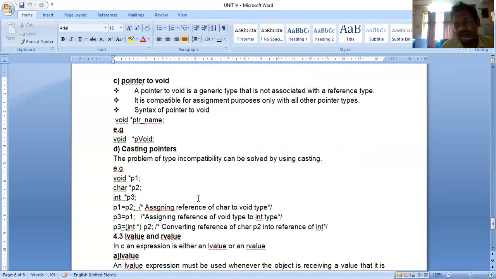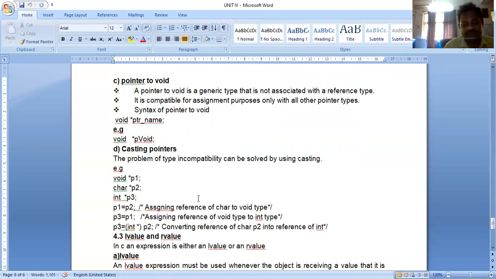It is a very small concept, just like converting int a, where a is a double value, so a becomes an integer value. Or float b, where b is some character value, so it is automatically converted into floating point. In a similar way here also, int star p2, where p2 is a character pointer, is converted to an integer pointer, which is then assigned to one more integer pointer p3. The right hand side is also an integer reference. That is about casting pointers.